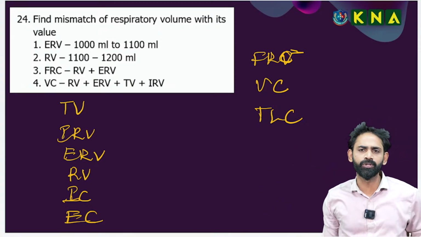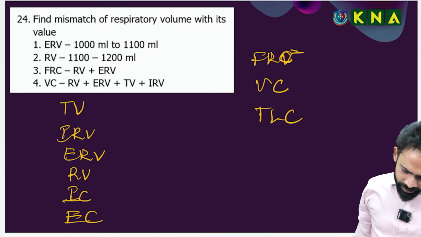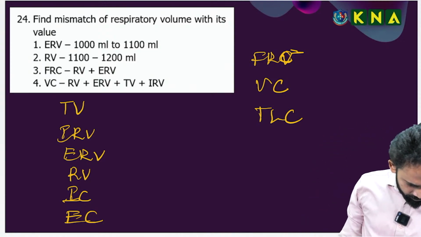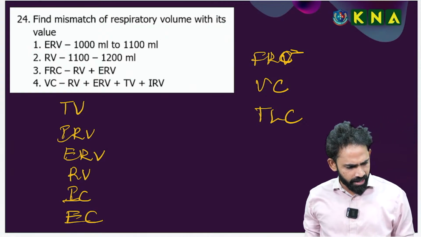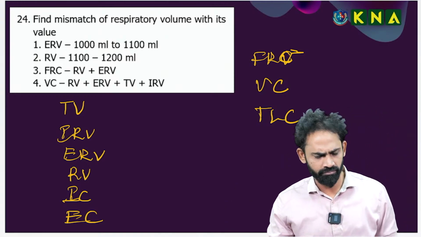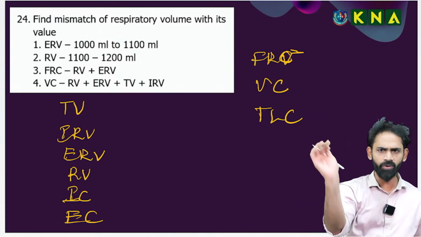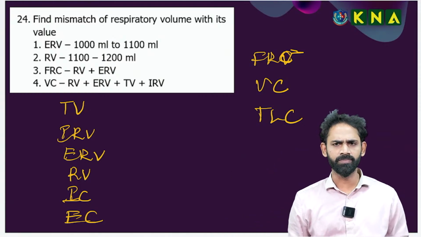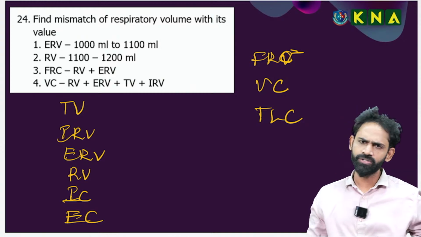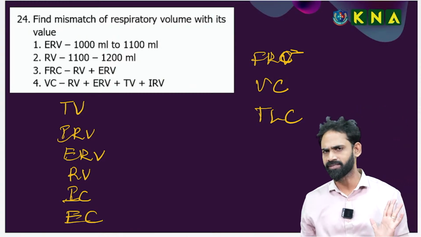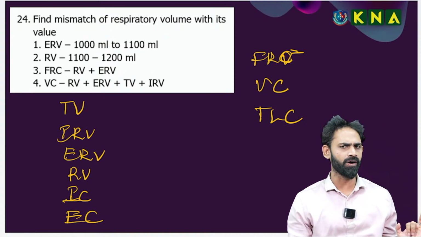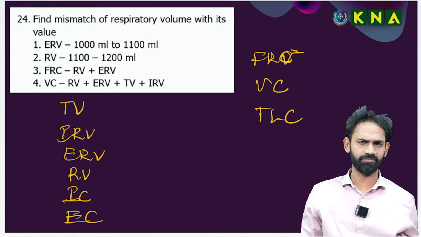Can you come to the present? There's a small gap. Sri Bharati 3. FRC is equal to RV. Correct only, na? If you made a mistake in this question, I will not accept. Definitely a question will come in these respiratory volumes and respiratory capacities. No doubt about it. So a total of 3 to 4 questions we can expect in breathing and exchange of gases. One question on the respiratory volumes, one question on the transport of oxygen, one question in the introduction.